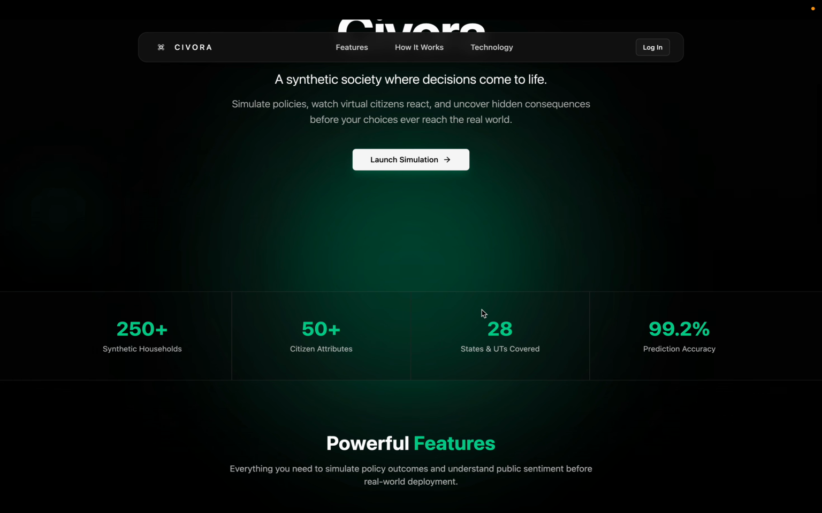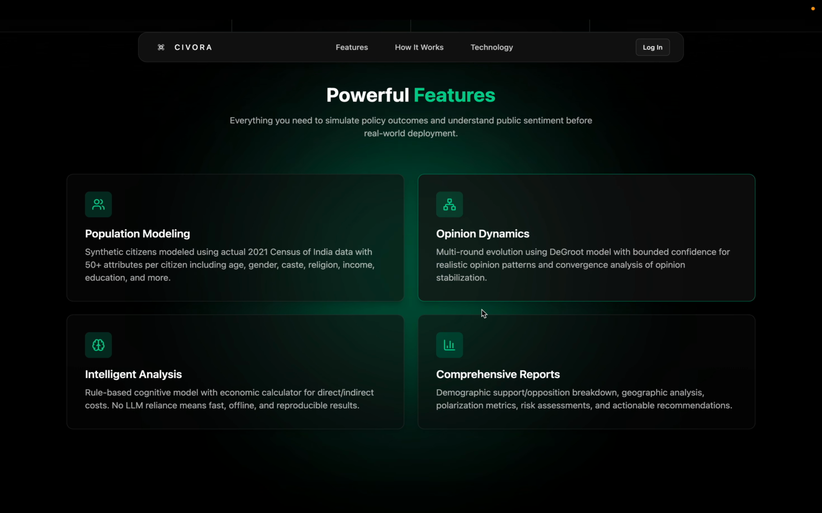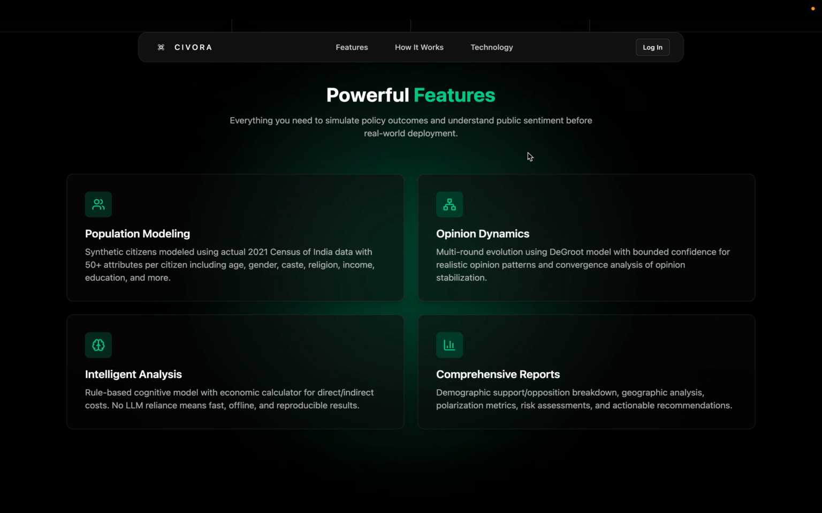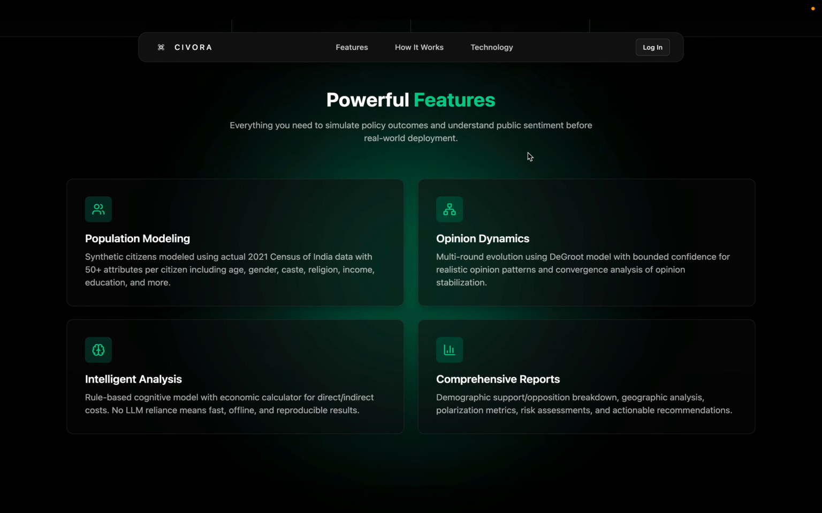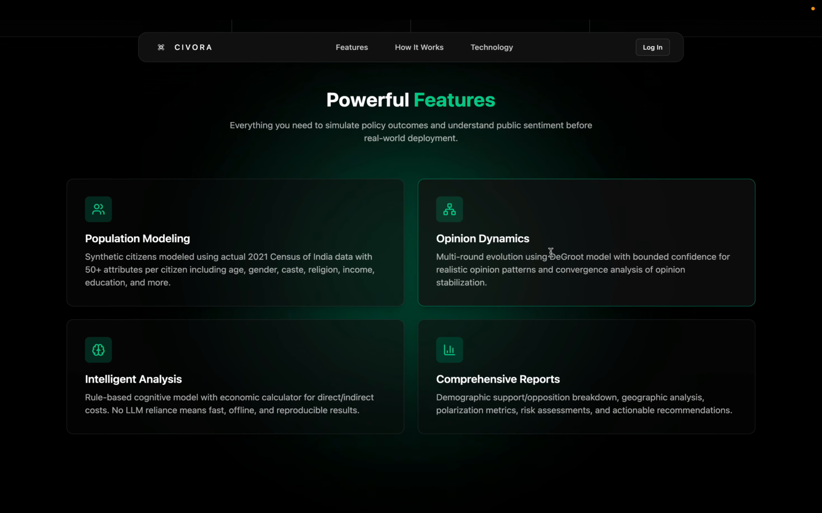So, it's Civora, Synthetic Society, and its working goes like this. Firstly, we build the population of India as per the population size set. For now, we are working on a 10K population. So we firstly build that population. After it, the opinion dynamics works, where we pass the policy which you provide and find the opinion of each human, at the human level.